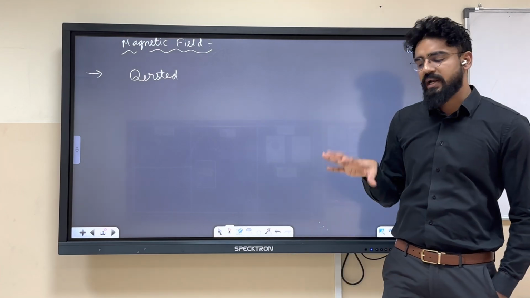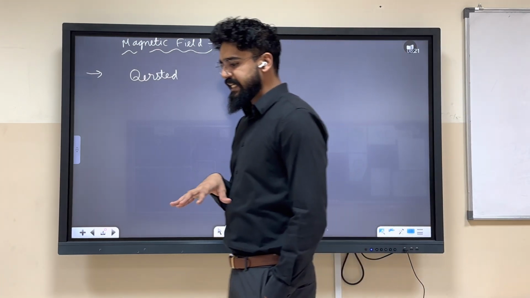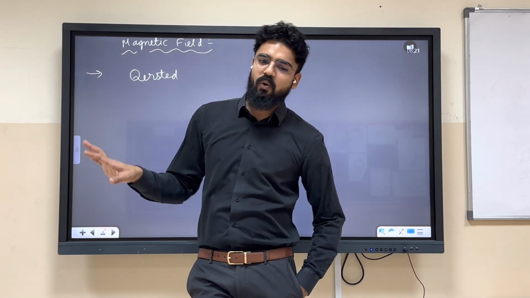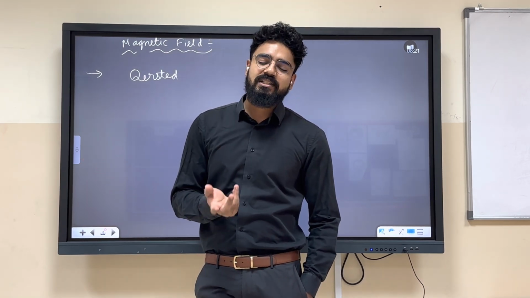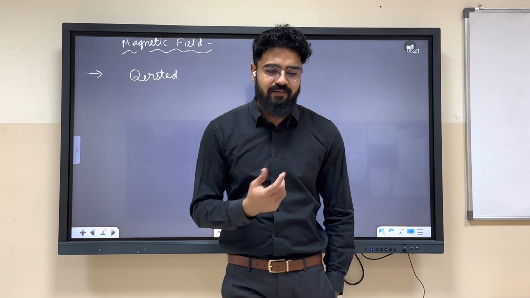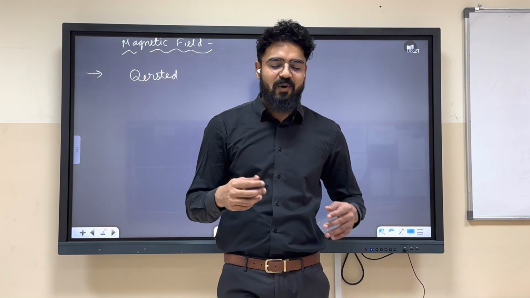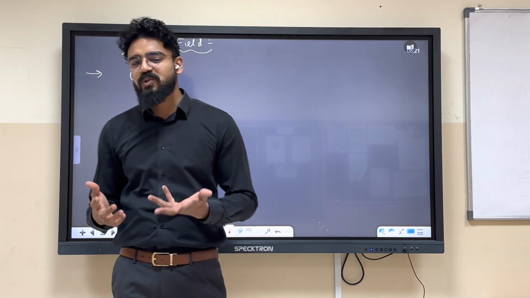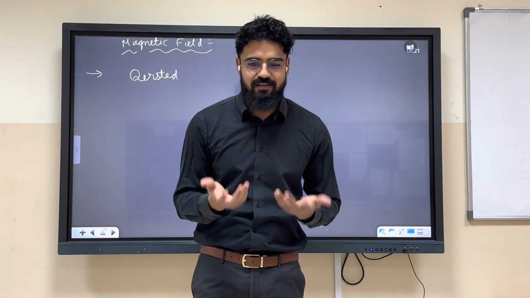And the main point is surprising, as in grade 10 as well. After studying this whole chapter, if I ask a very basic thing: if current is flowing through a wire, do you think it will act as a magnet?